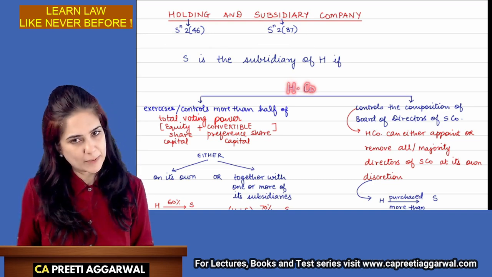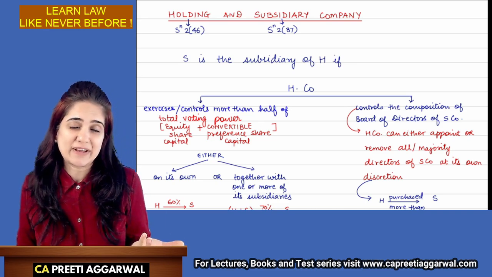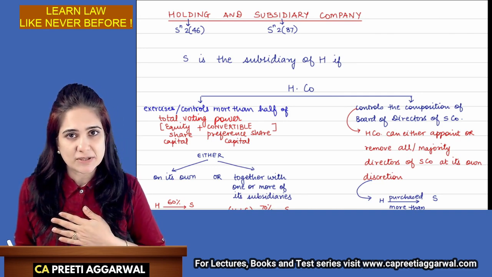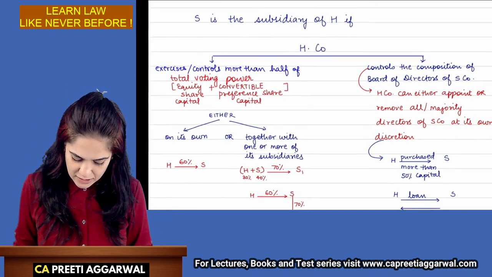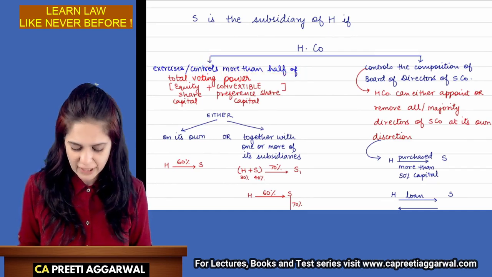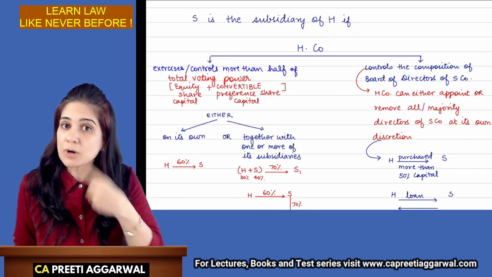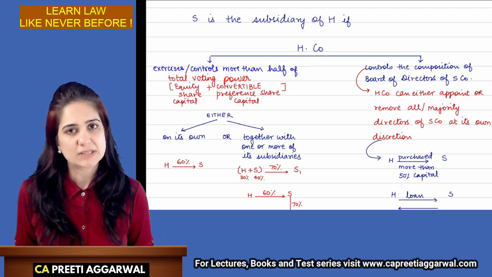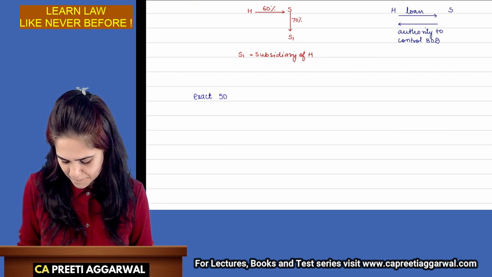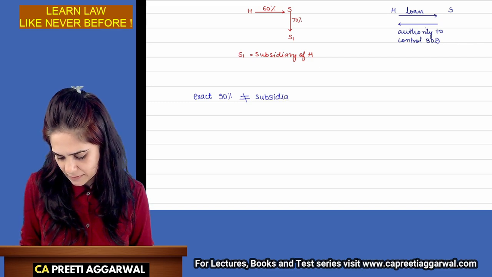I am a holding company if you are my subsidiary. Okay. So I need to know when a company is considered as a subsidiary company. I am a subsidiary if the holding exercises or controls more than half. It means exact 50% will not make me a subsidiary. More than 50% will make me a subsidiary. So exact 50% is not a subsidiary. Okay.